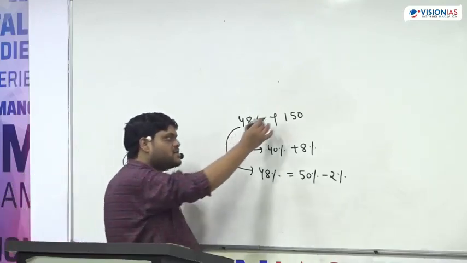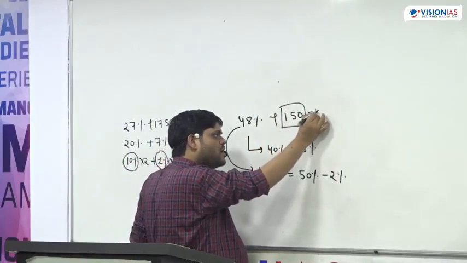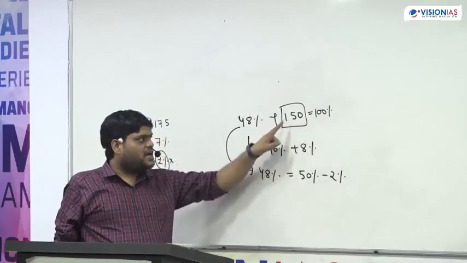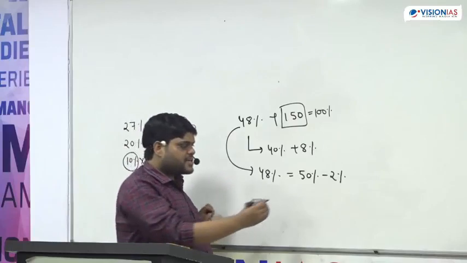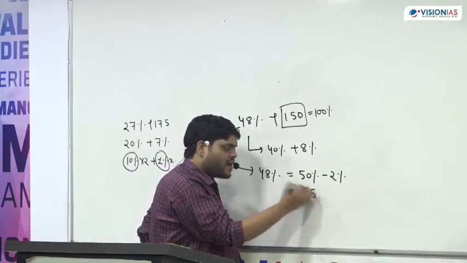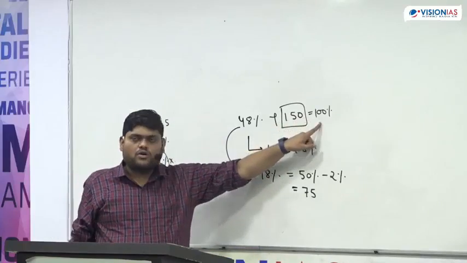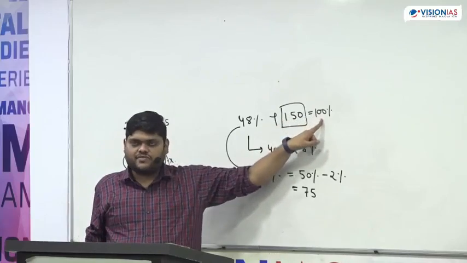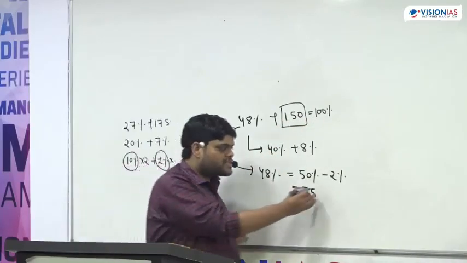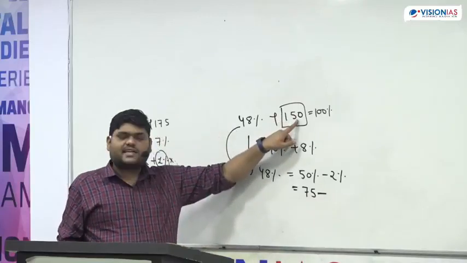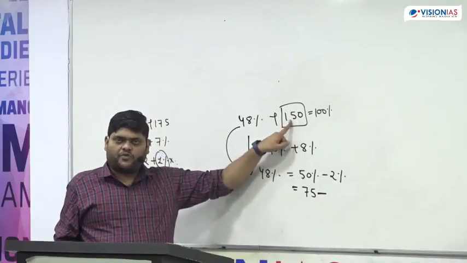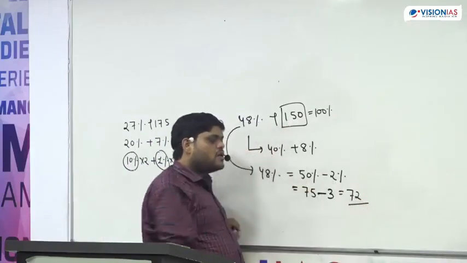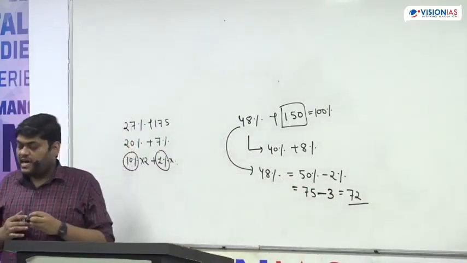And we know this number is 100%. So what is 50% of this number? If this is 100%, 50% of this number becomes 75. How come? Just divide by 2. Because if I divide by 2, this becomes 75 and this becomes 50%. What is 2% of this number? 10% is 15, 1% is 1.5, so 2% becomes 3. The answer becomes 72 and you can directly do it.